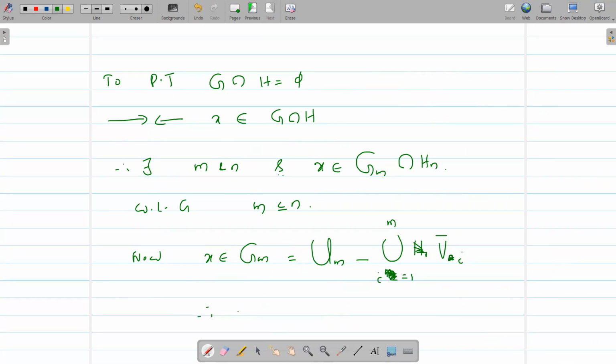Therefore, X belongs to UM. Right. And M is less than or equal to N. Now, what is HN? HN is equal to VN minus union I from 1 to N UI closure.